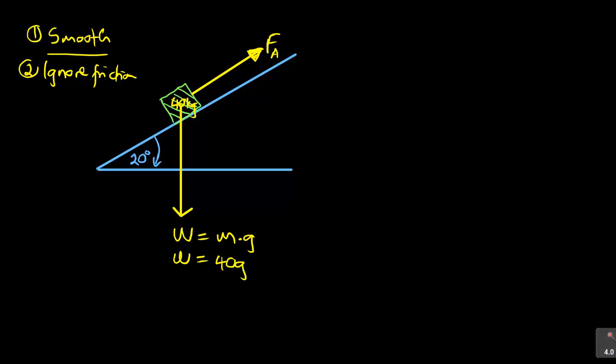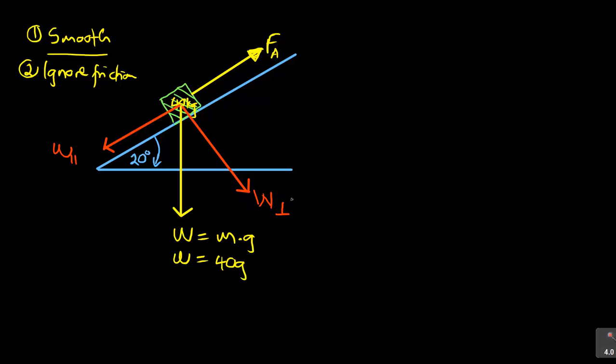So that is our weight. But now this weight has got 2 components. It has the parallel component and it has the perpendicular component. I'm going to use the red marker to draw those 2 components. There is this part of the weight. We call it the perpendicular component. So we call that weight perpendicular. And then we have also the weight parallel to the plane opposing the force applied. That weight, we call it weight parallel. So this is weight parallel.